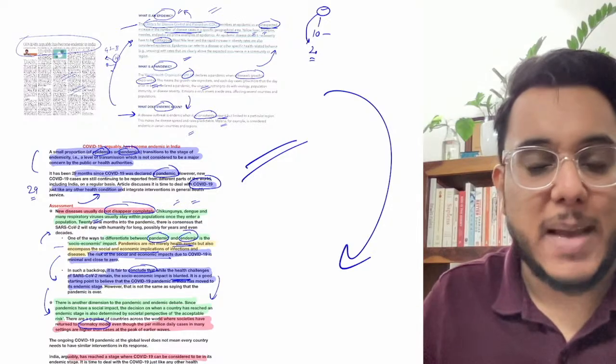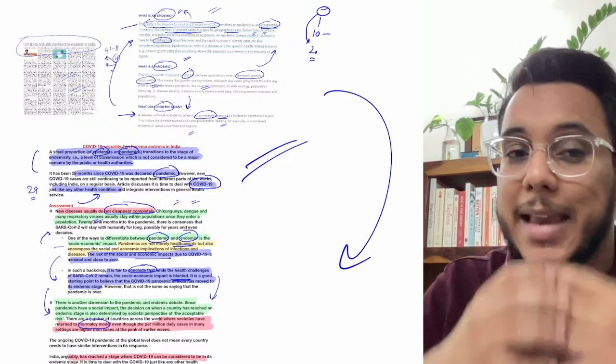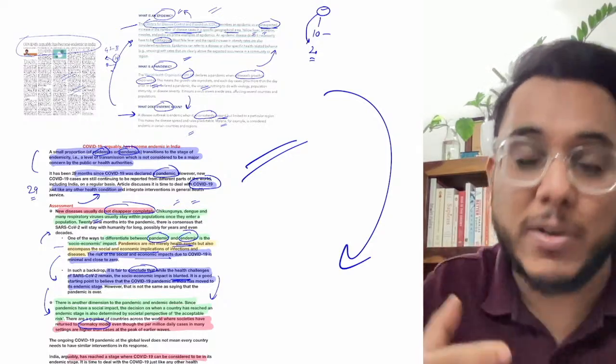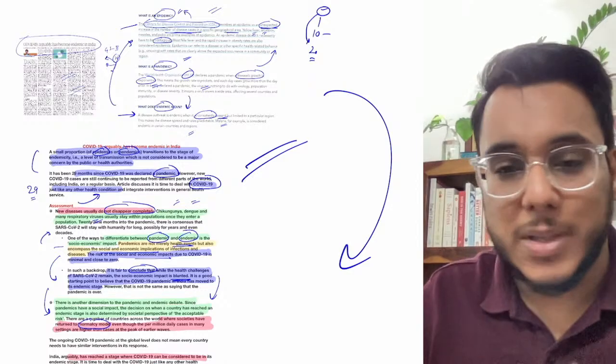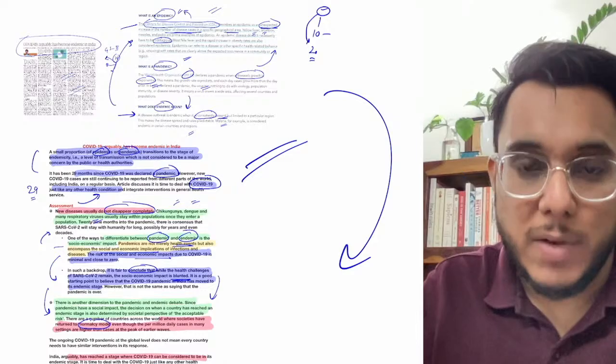But guys, at the same time, there is a counter view also, where it has been said that it is still a pandemic because the cases are still coming from the entire world, and many times the cases increase when a new version or a new variant comes. So this is something that has happened in this particular direction. That is all, guys, about it, and now we'll move to the next article.